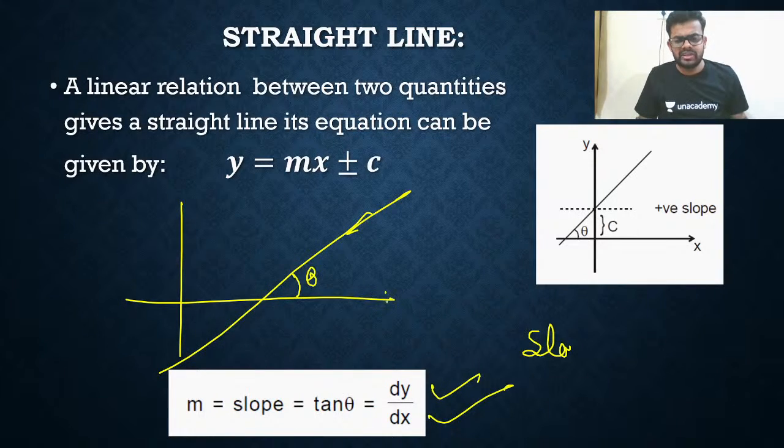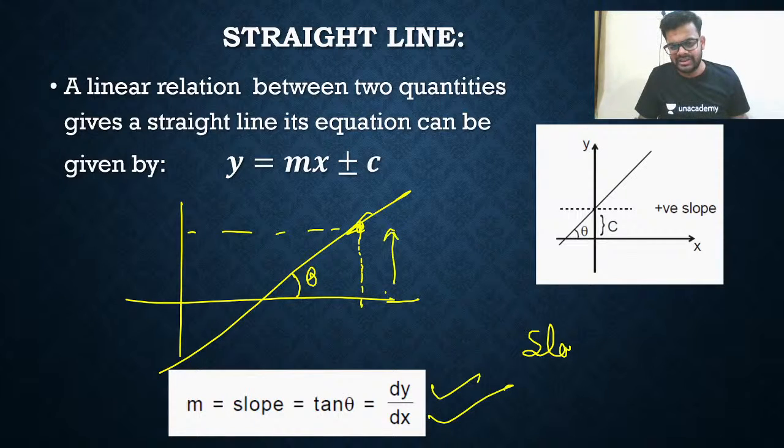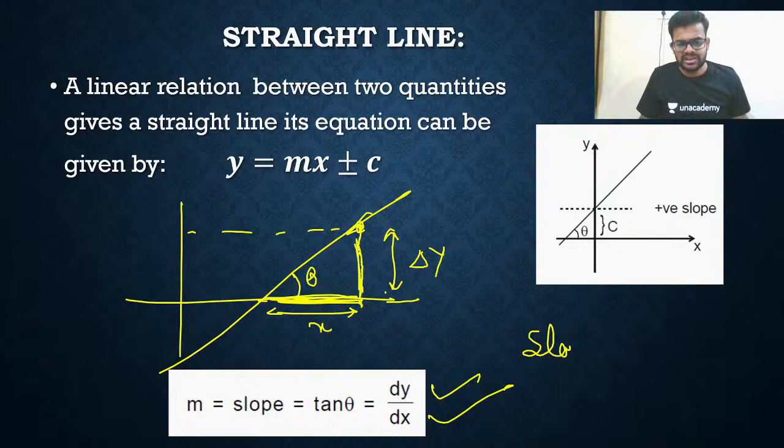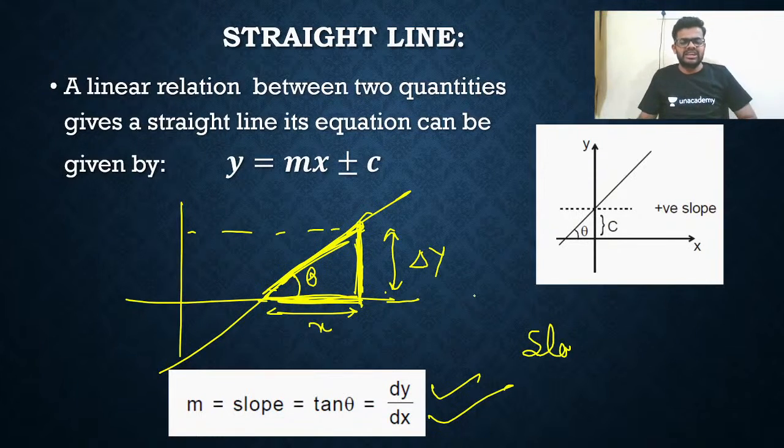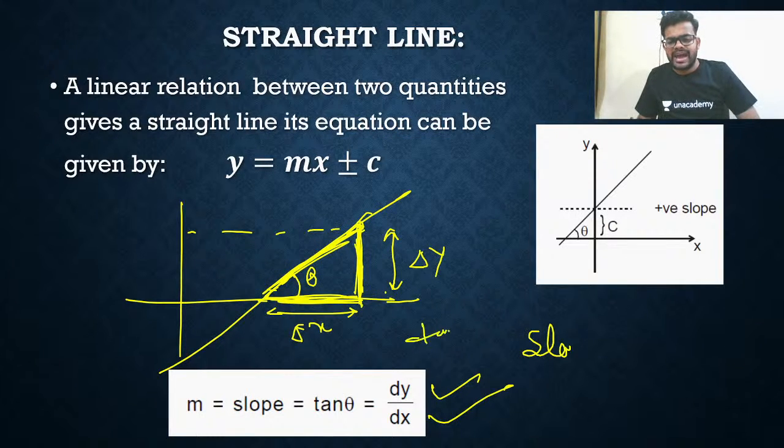This is angle theta. So I'll do one thing. I'll just draw a perpendicular like this, and from here I'll measure the coordinates. Let's say this is delta y and this is delta x. I'm just observing this triangle. So tan theta is equal to delta y by delta x.